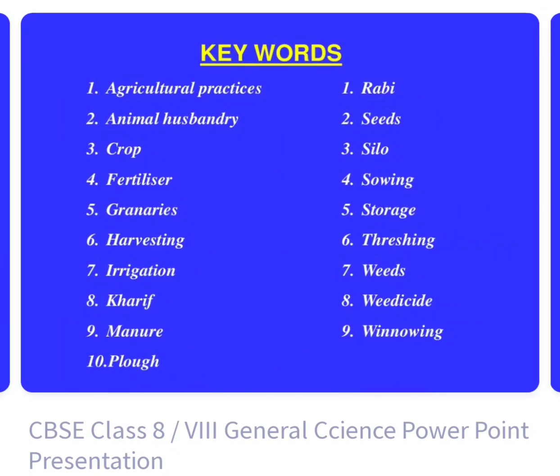So the keywords in this chapter are agricultural practices, animal husbandry, crop